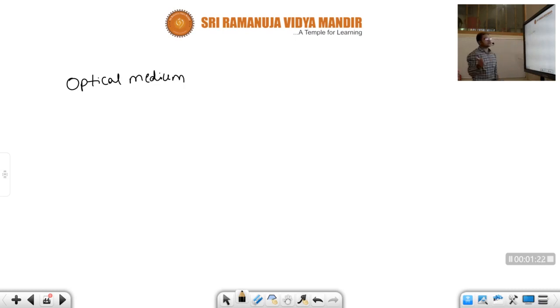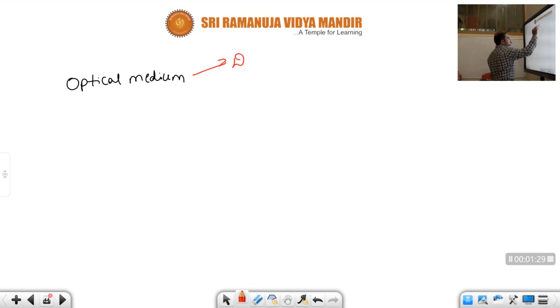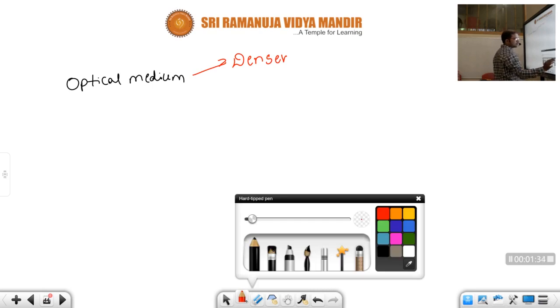In the optical medium, mainly we classified two types, children. Those are denser and rarer. Denser medium and rarer medium.